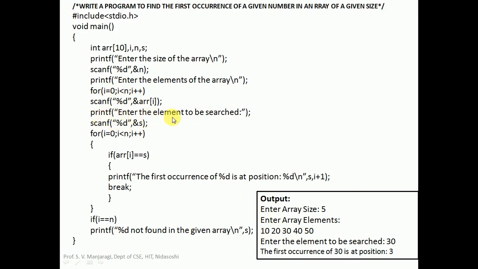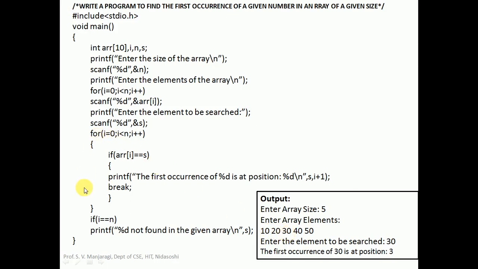Printf: enter the element to be searched. We have to display this message, then read that element. So scanf %d comma &s, you are reading the value for s, that is the element to be searched. For example, if you enter 30, you are searching for the element 30. It is going to search for the element 30 in the array and we have to print the position of the first occurrence of 30, the 30 which appears first while scanning from left to right.